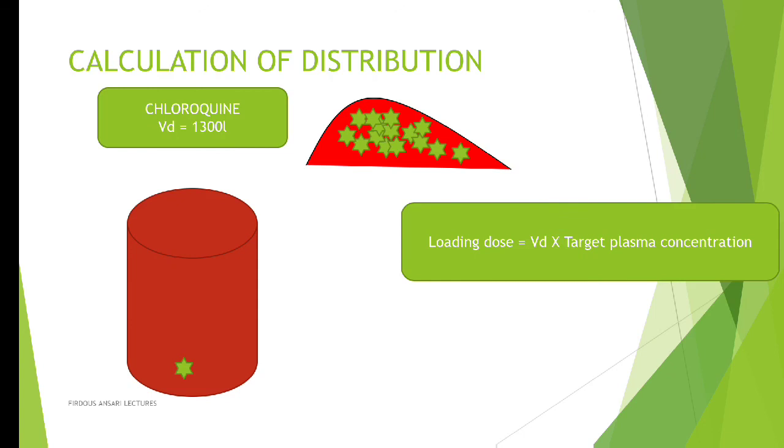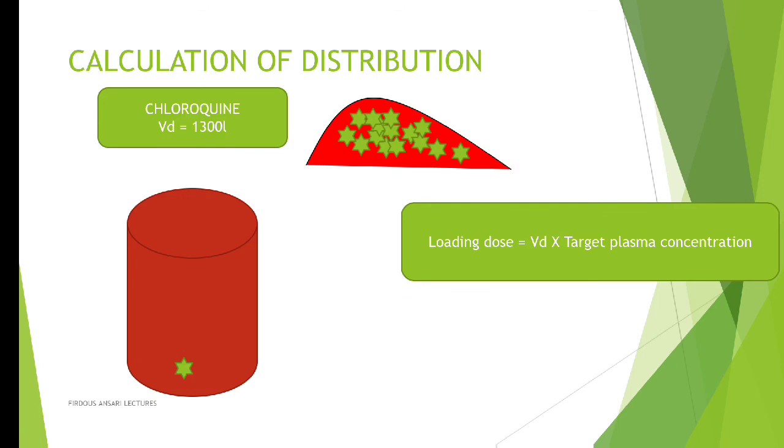Now suppose we have taken the loading dose. Okay, we had consumed the 1,000 molecules of chloroquine. Among those 1,000 molecules, 900 moved to the liver, and we have made the mouth of the liver closed. Now we have shut the mouth of the liver. After consuming 900 molecules, it cannot consume any more chloroquine. So that was the loading dose.